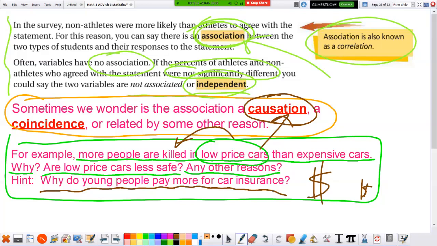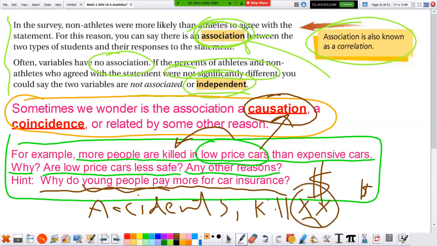Well, young people have more accidents because you don't have as much experience driving, and you're more likely to get killed. You don't want that to happen. With anything, as you practice, you get better. Okay, so it's more that young people are the ones more likely to die. Older drivers don't get killed as much.